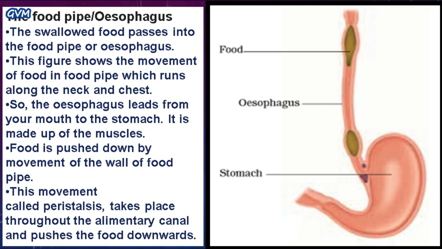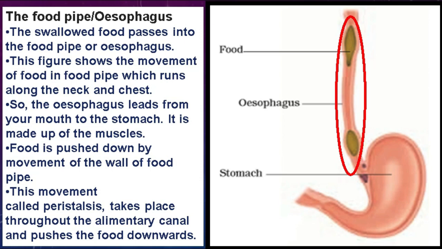Students, it is the second organ of your alimentary canal. After the intake of the food and chewing and grinding it, the food comes into the esophagus. After the mouth, the swallowed food passes into the food pipe, that is also known as the esophagus. As you can see here, this is your esophagus. Here this figure shows the movement of food in the food pipe. The brownish color that you see here is the food, and this food moves on from the esophagus up to the stomach.